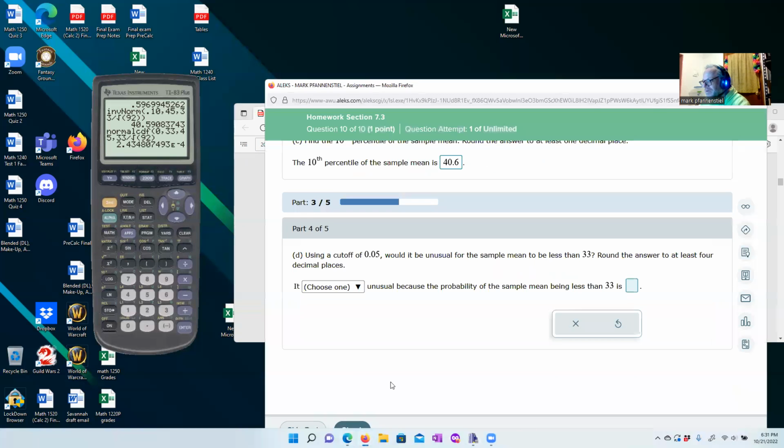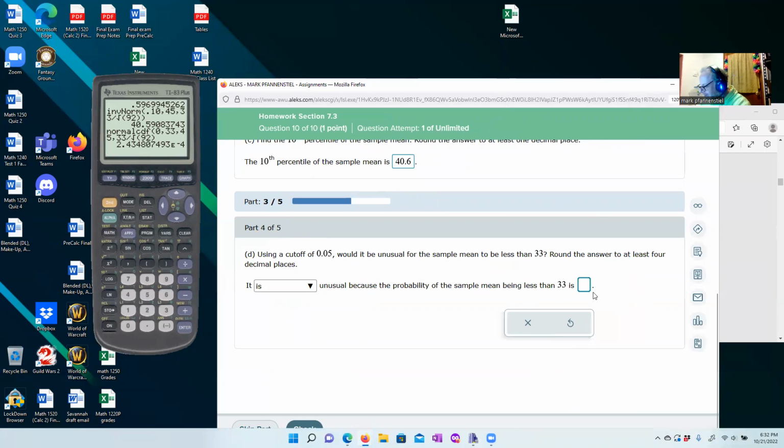Okay, so we're going to go back here to say, yes, it is unusual because the probability is, and I wonder what they'll let us type in. Okay, we'll type in 2.4348, and then we'll say capital. Well, they won't let us do E. Okay. Don't type in 2.48. I'll mark you wrong.